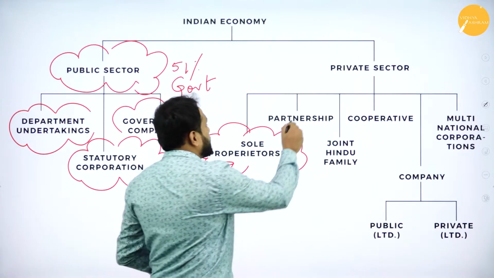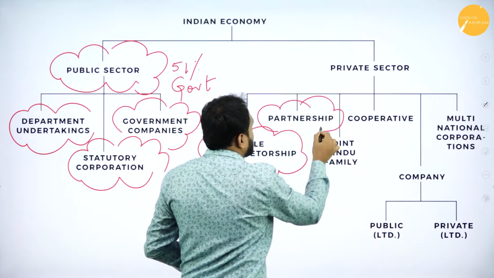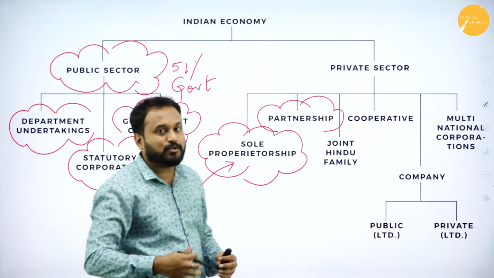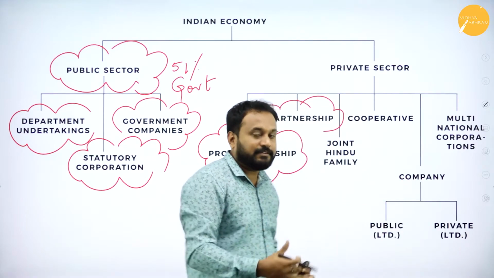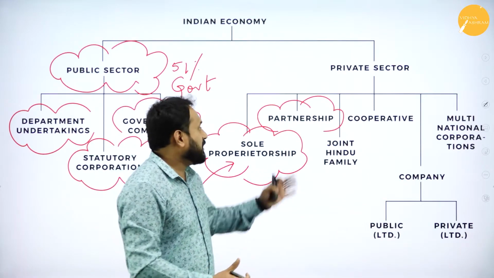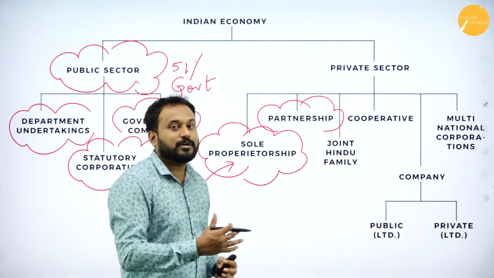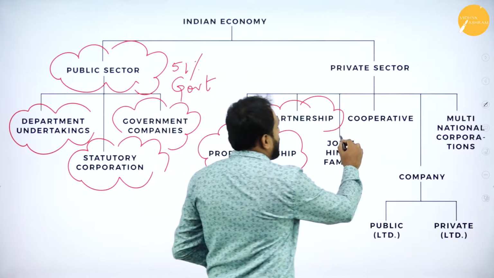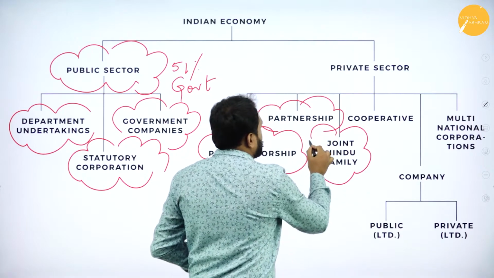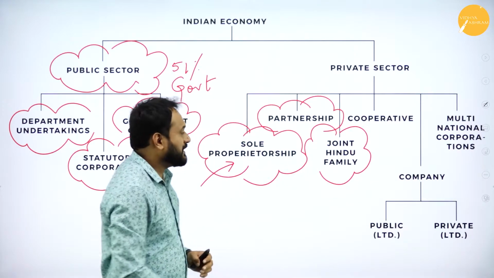The next is partnership. Partnership is two or more people, less than 10 or less than 20, again with criteria, and the management is all between the partners itself. Then we have joint Hindu family.